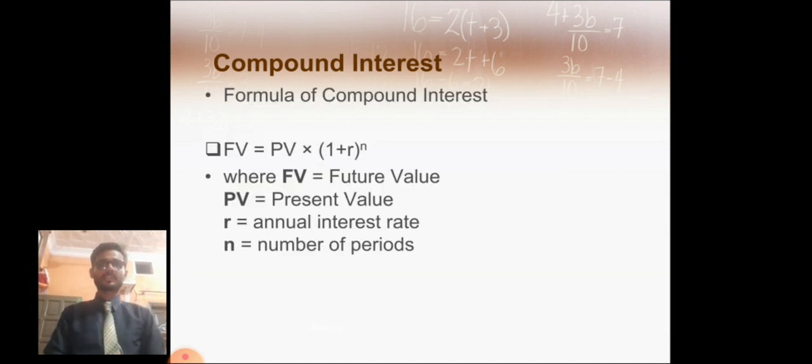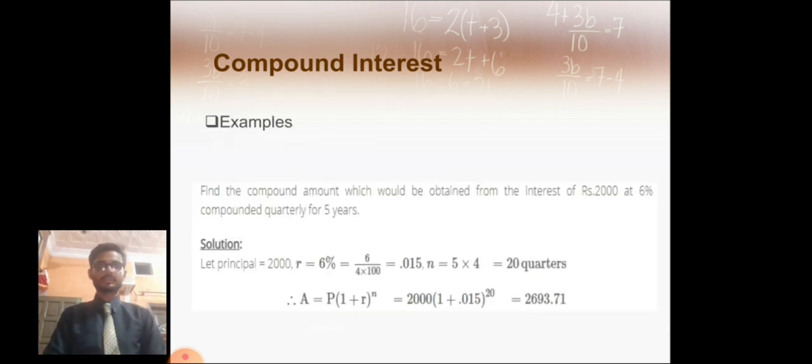Formula of compound interest: FV is equal to PV multiplied by (1 plus R) to the power of the number of periods, where FV is the future value, PV is the present value, R shows the annual interest rate, and N shows the number of periods. Let's take an example on this.